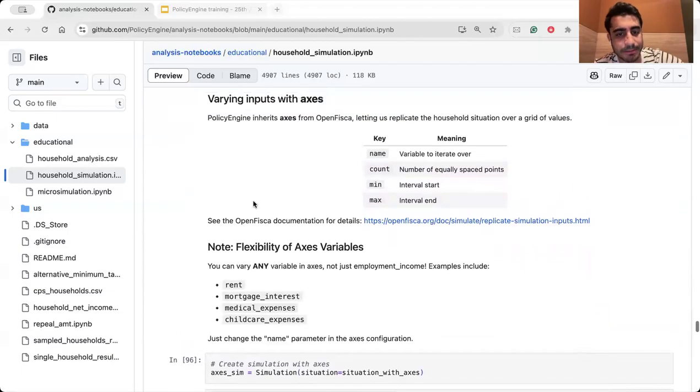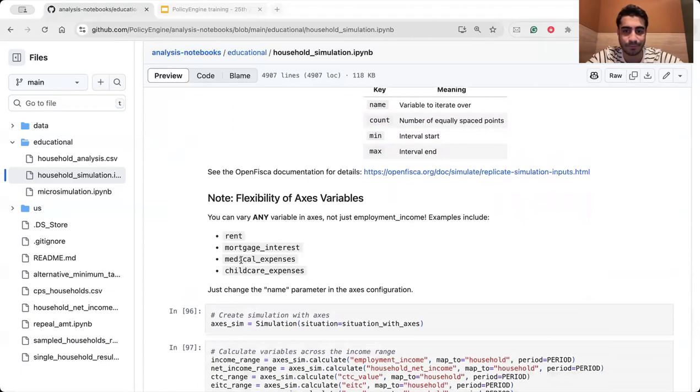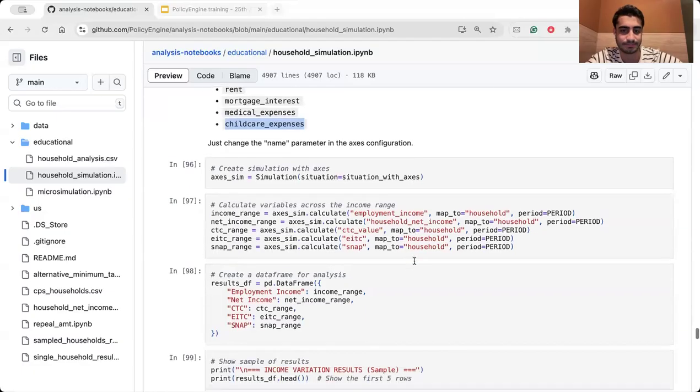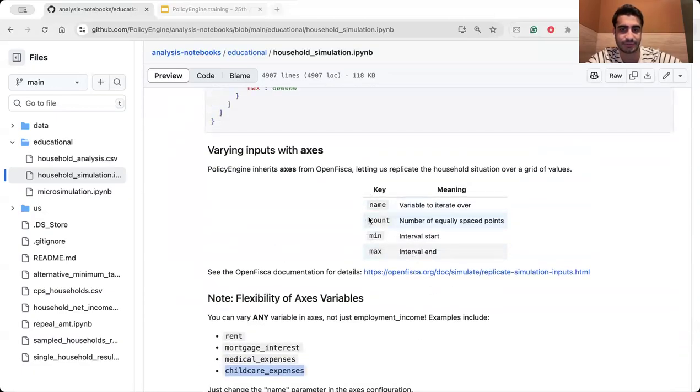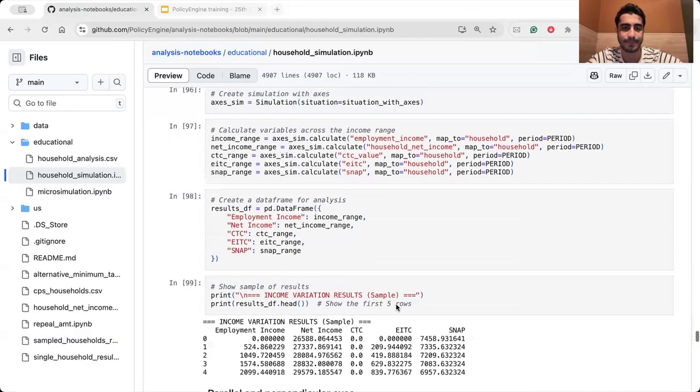Yeah, you can pass many axis names and variables, so you can make many plots, analyzing different variables based on each other. Examples are, for example, you can create plots based on rent, mortgage interest, medical expenses, childcare expenses, and you only need to change names. And don't forget to adjust these variables if needed.